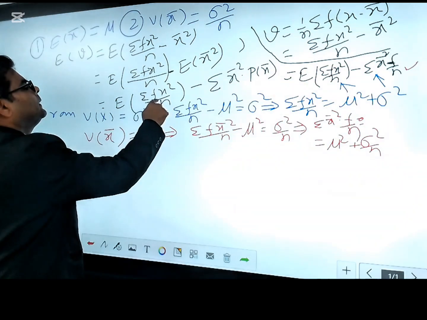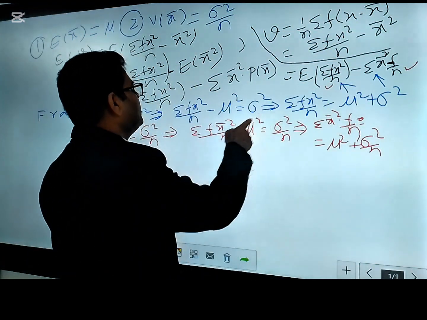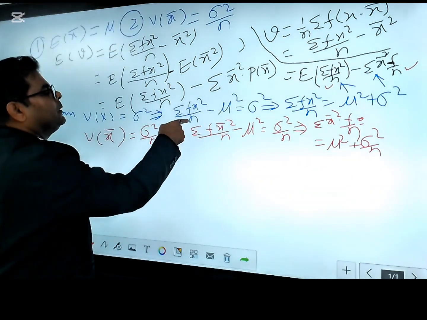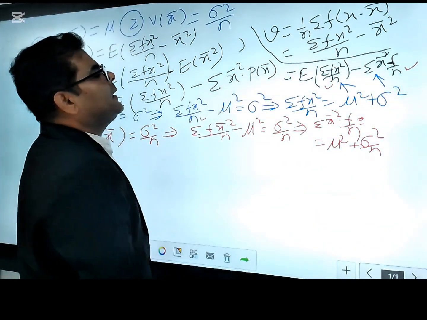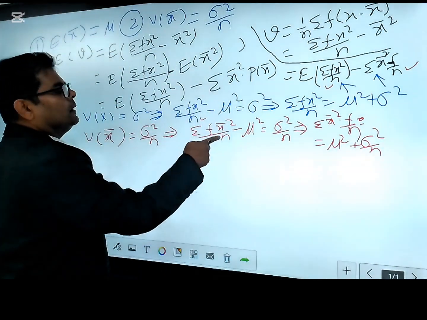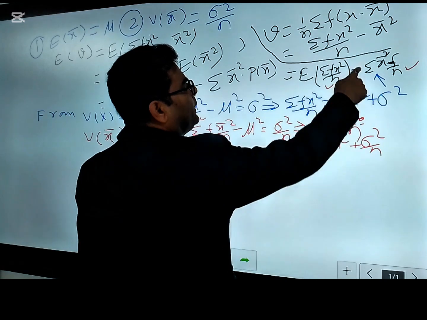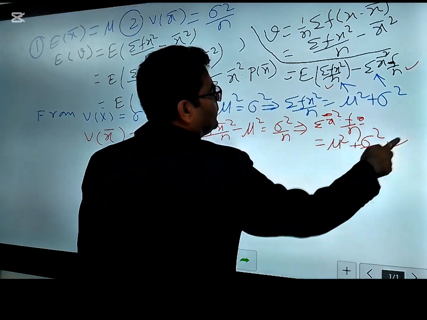One value is fx square by n, which we already got, and the other value is x bar square f by n, which equals this term.